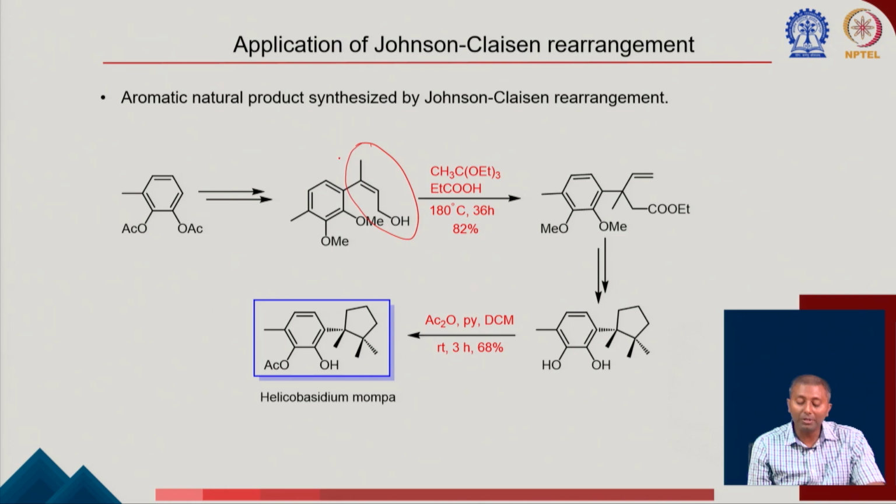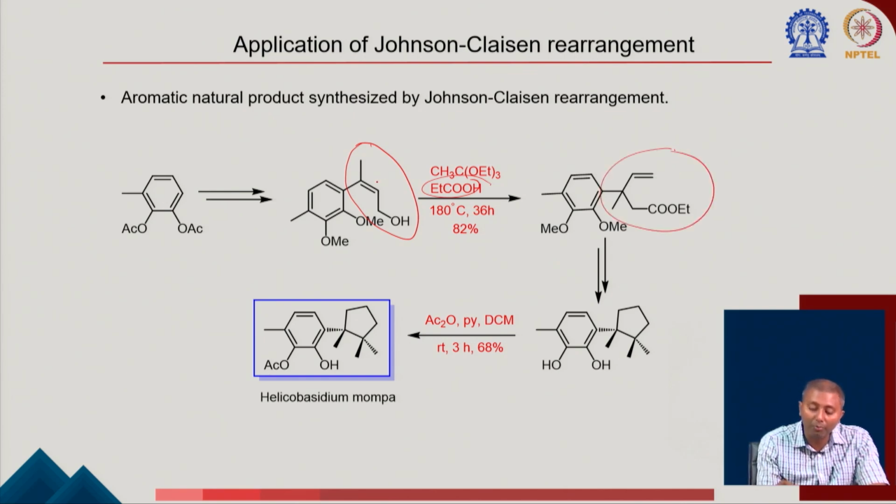We know that from an allylic alcohol, once you react it with trialkyl orthoformate in the presence of acid, it is going to generate the corresponding intermediate. Now it is going to participate in a 3,3 Claisen rearrangement to get to the corresponding compound. So how do you write the product?